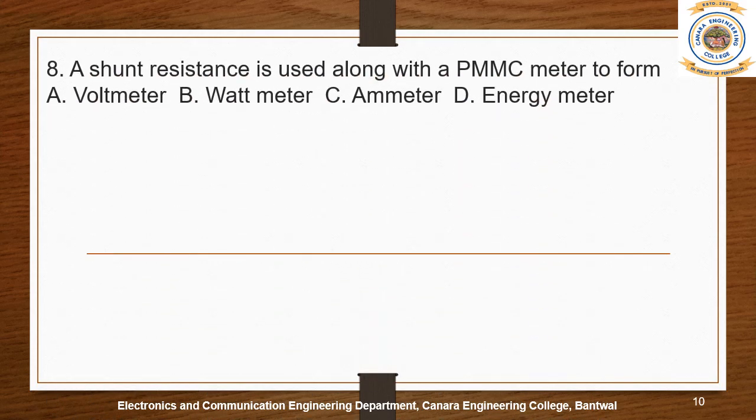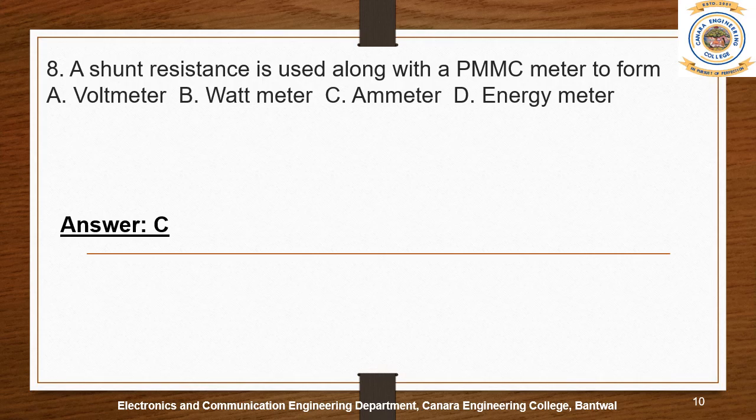Next, a shunt resistance is used along with the PMMC meter to form a voltmeter, wattmeter, ammeter, or energy meter. Again, the right option is C, I guess. Yes, ammeter. This question and question number 6 are similar.